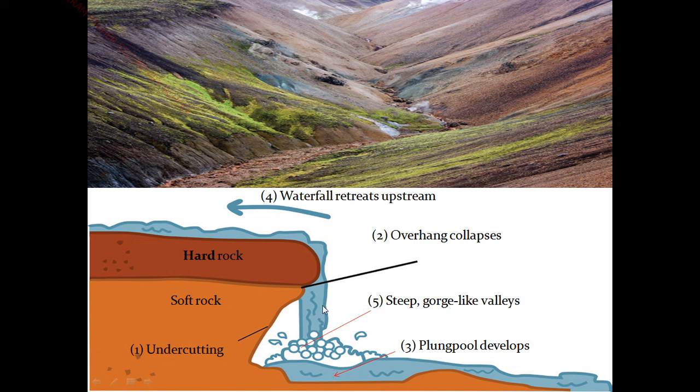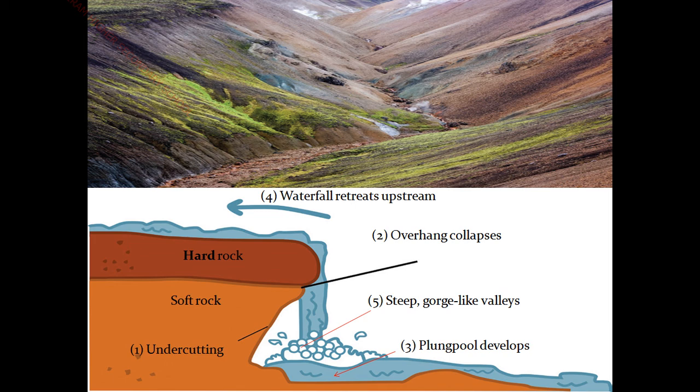Then while you pour the water down, it gets split up. So the waterfall retreats upstream. See, the bubbles come up only, so all this comes upstream. So the waterfall retreats upstream. Then the fifth one, the steep gorge-like valleys. You see, steep means a slope. So a steep gorge-like valley.